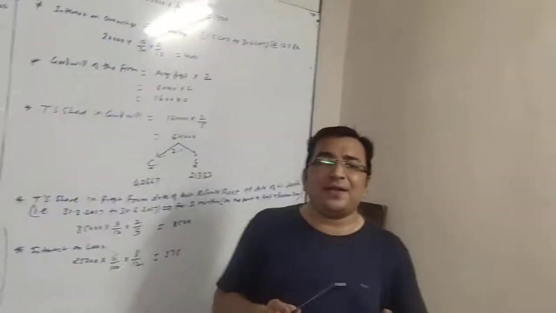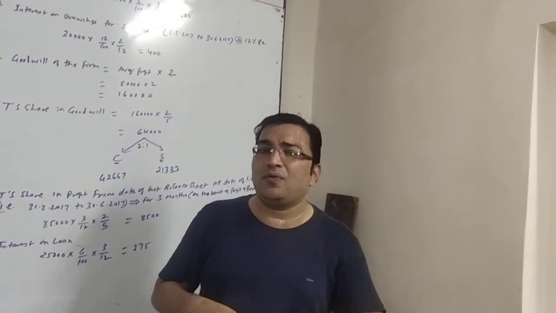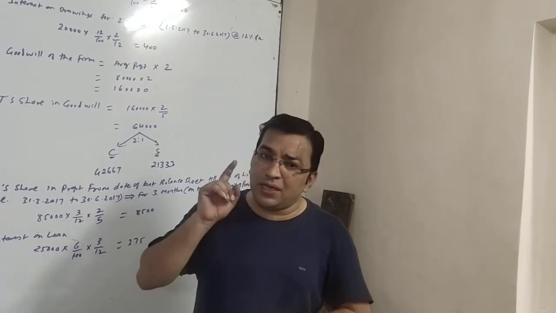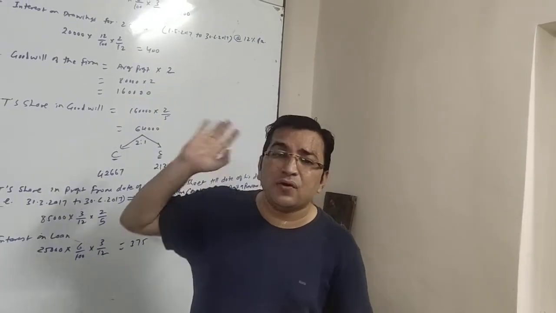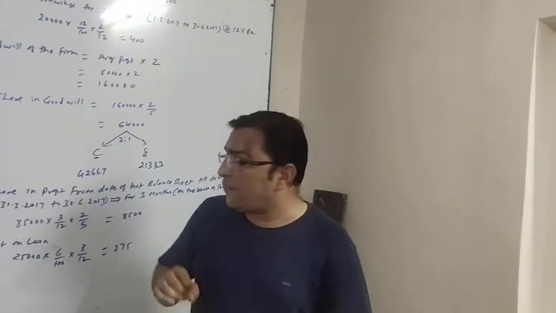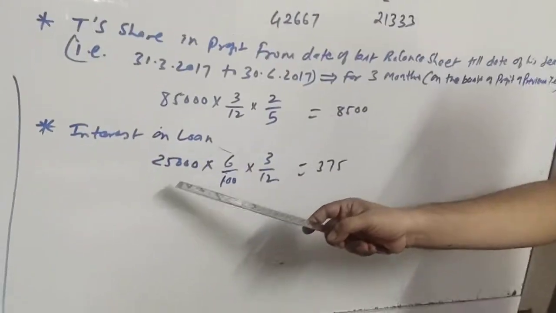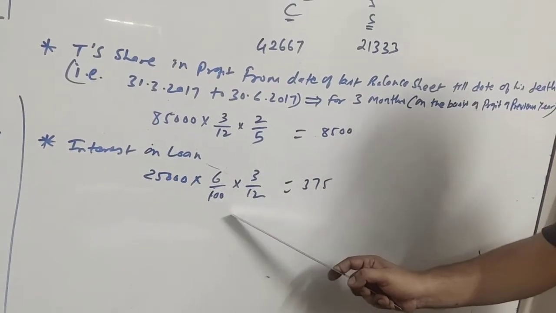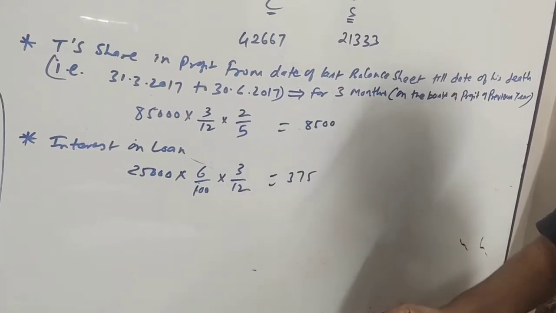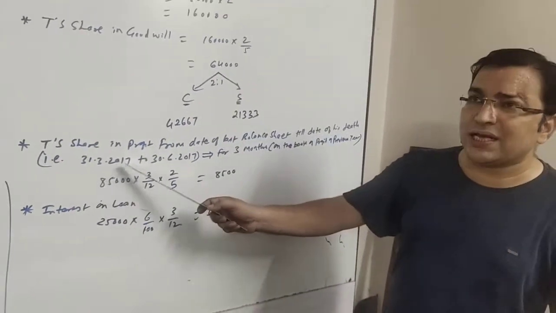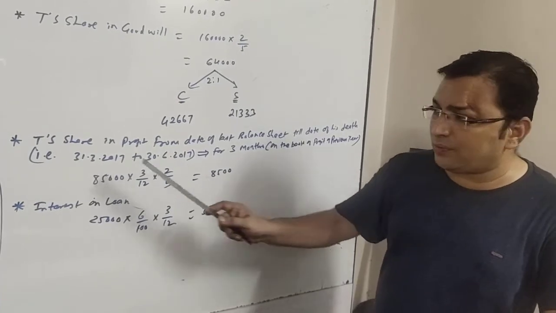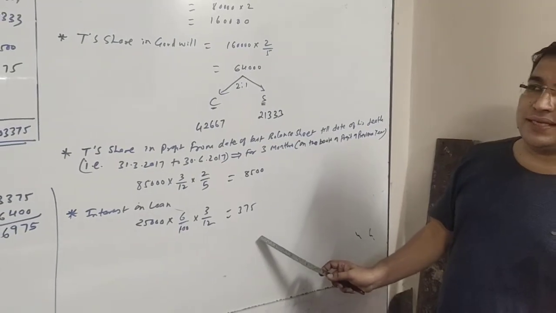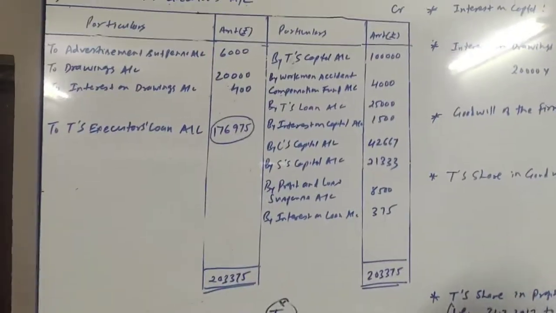So friends, we have finished with everything, but whenever we are closing this account, we have to keep in mind that if there is a loan of a partner, we have to calculate interest also. Here we had the loan of T, which was rupees 25,000, and we have to calculate interest for 3 months. So here it is, interest on loan 25,000. The rate of interest is not given, so we know that 6% is calculated. So 6/100 and 3 months. How come 3 months? From the date of the last balance sheet till the date of death. So 3/12 amount comes to 375. So here it is, by interest on loan.